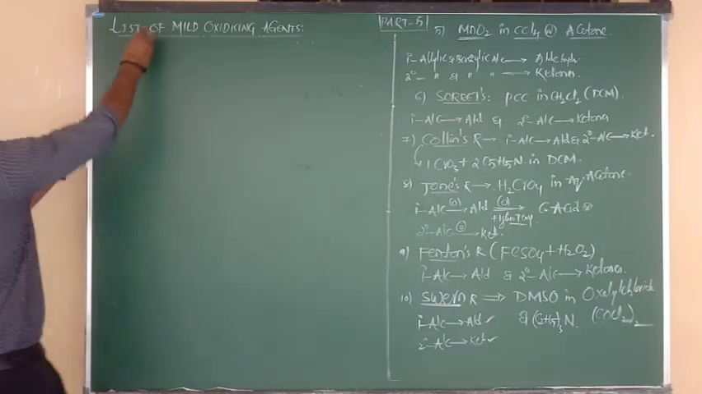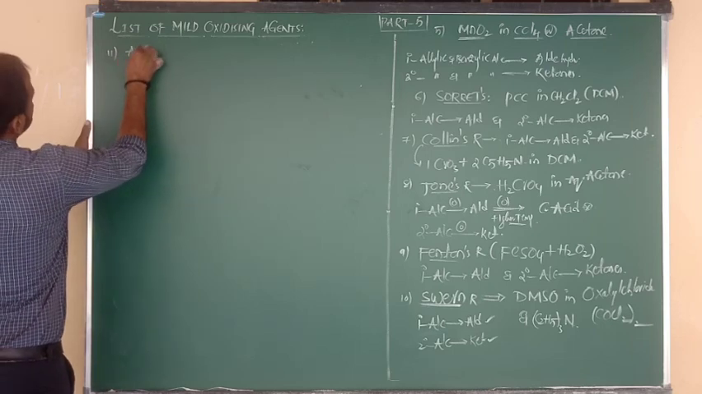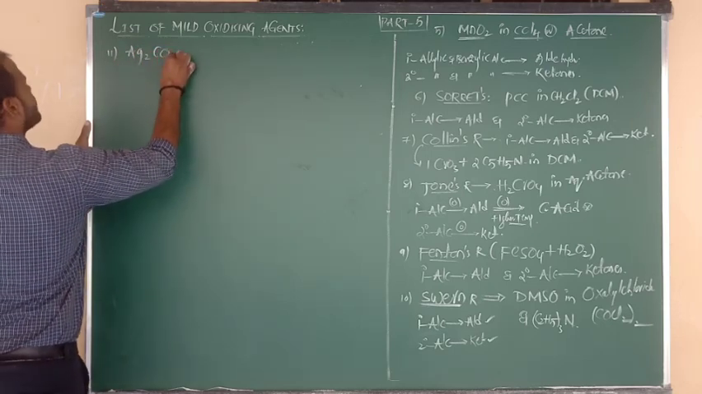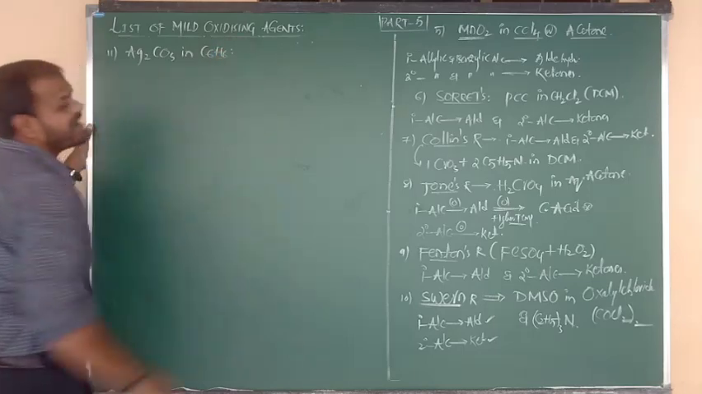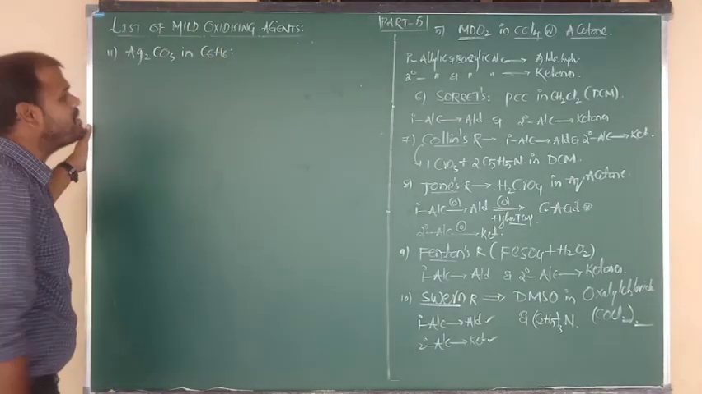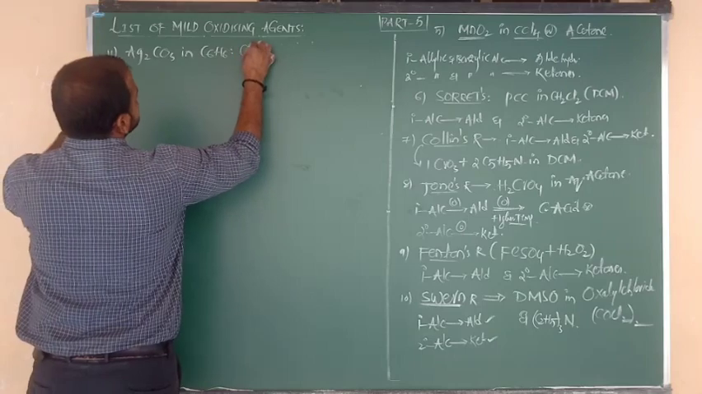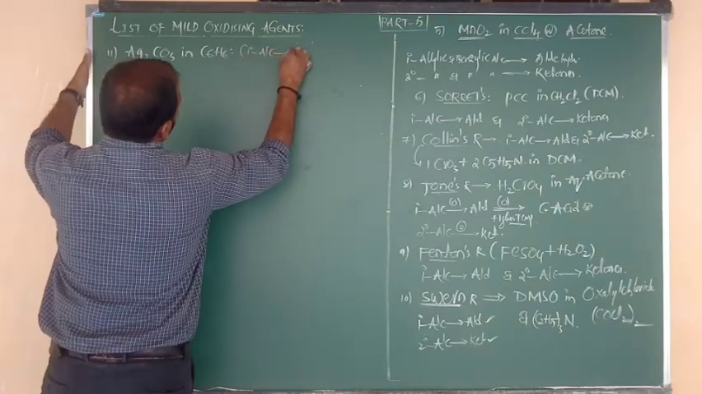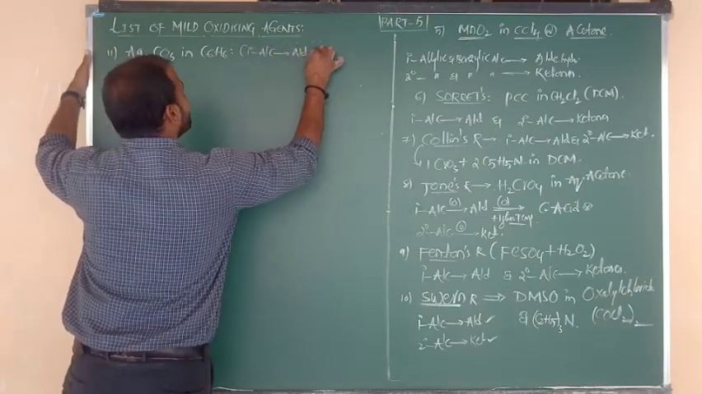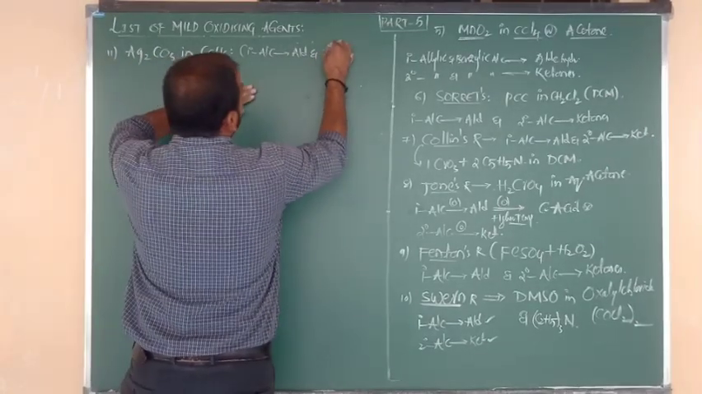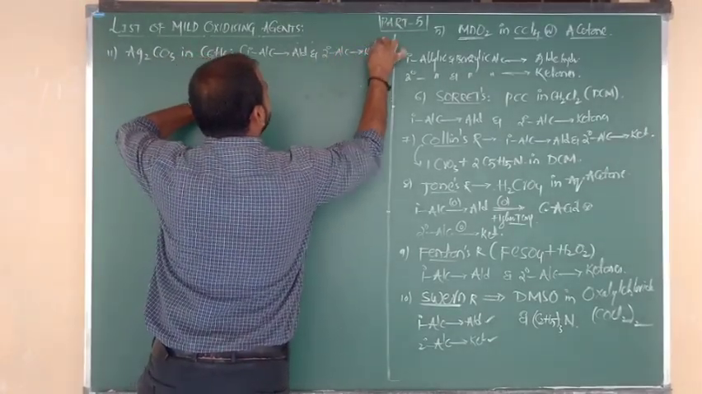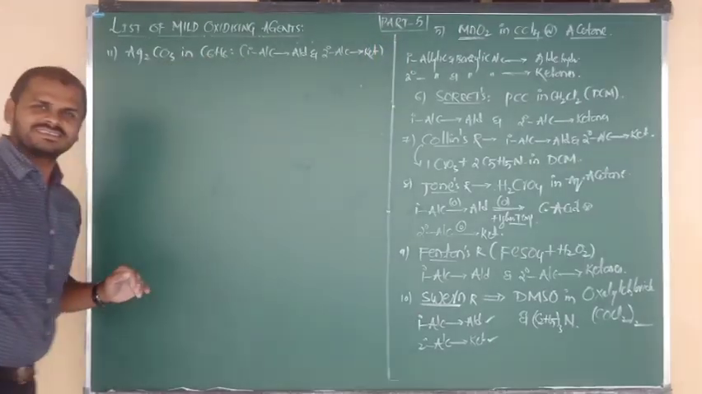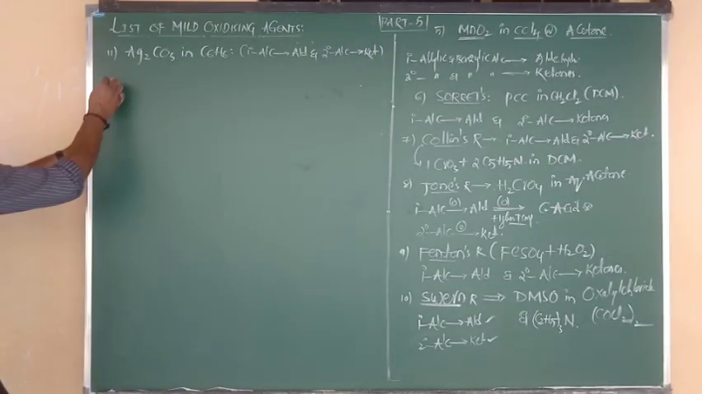Next reagent I am going to tell you. Silver carbonate, Ag2CO3. Silver carbonate in C6H6, silver carbonate in benzene. Again same importance. What are the importance? Primary alcohols can be oxidized into the aldehydes, and secondary alcohols can be oxidized into what, beta? Ketones. Understood? I hope so. Good. Next, beta.